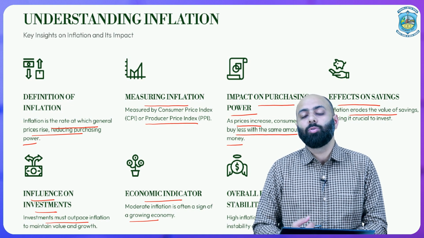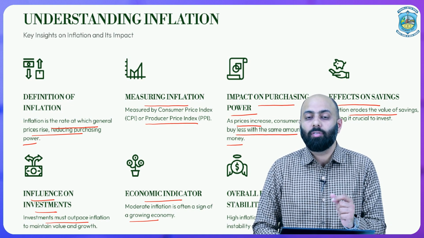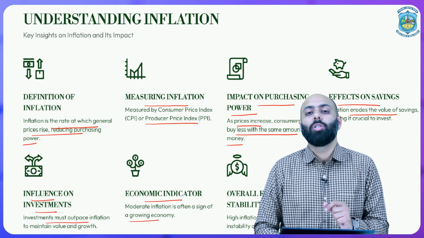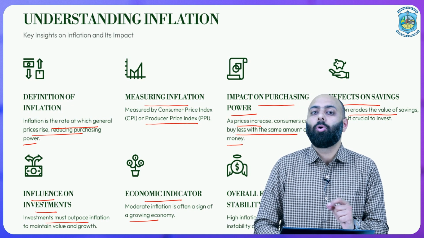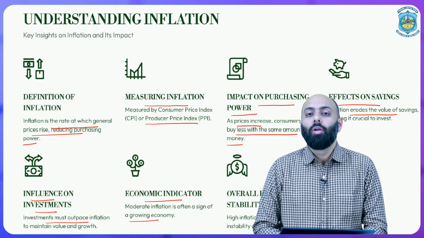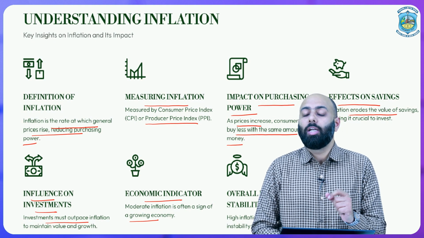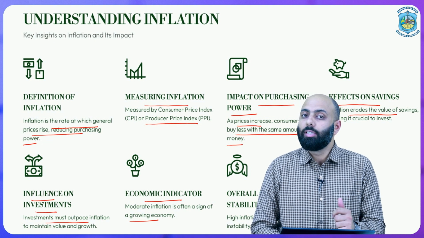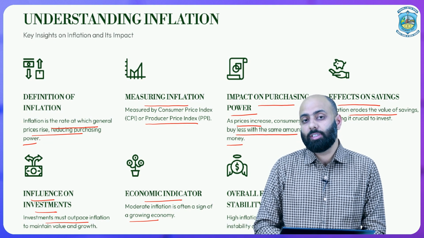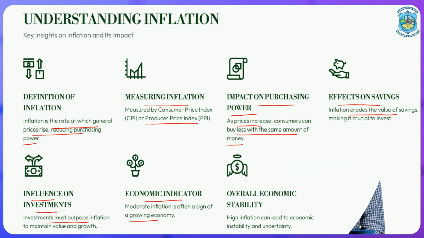When this price rise is at a creeping level, at a smaller level, we consider it a situation of controlled inflation, which is often considered a positive sign in the economy. Although we should always keep in mind that this inflation should not go galloping or become running inflation. Then the same inflation is considered negative for the economy, and for the overall economic stability.